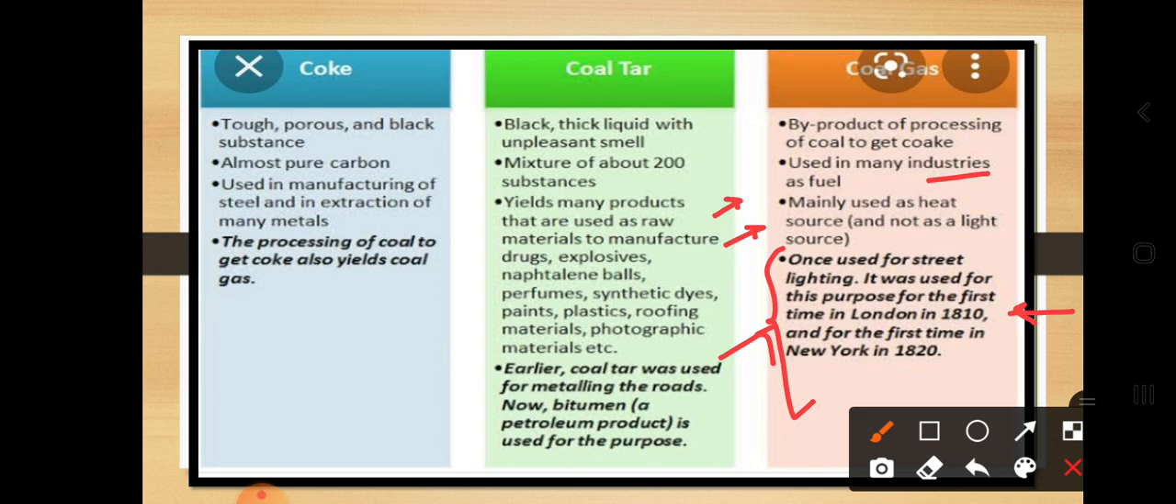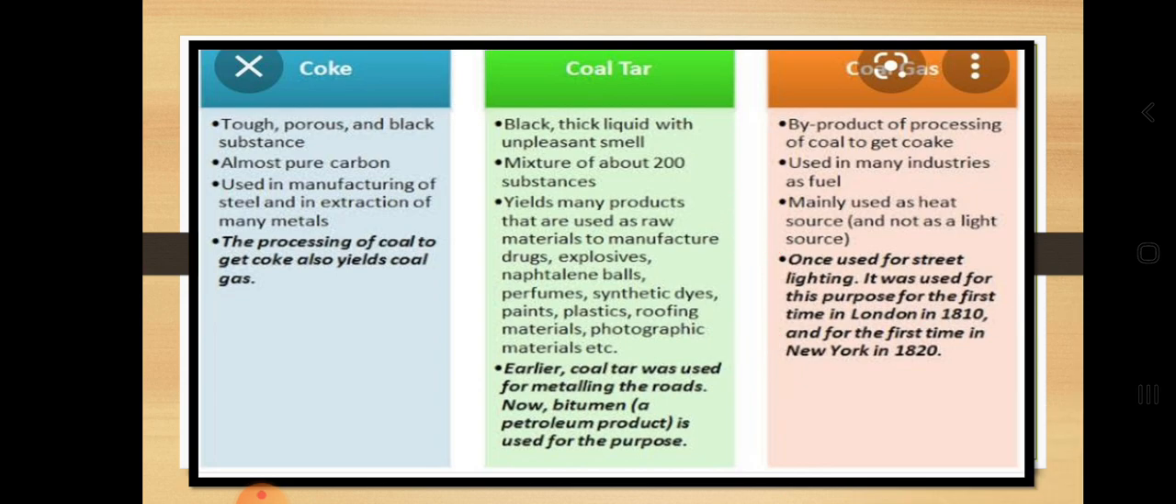So these are some basic points about the coke, coal tar and the coal gases. Dear students, in the next class we are going to discuss the process of petroleum and the refining of the petroleum.